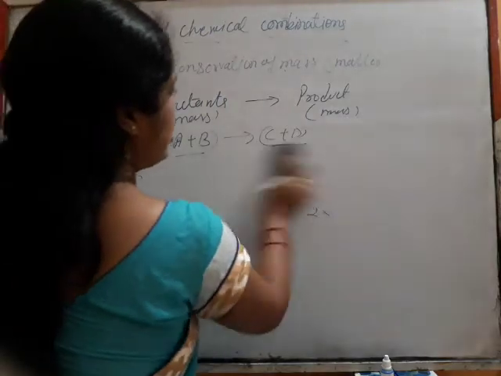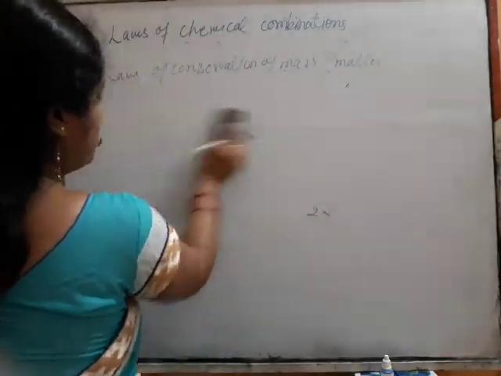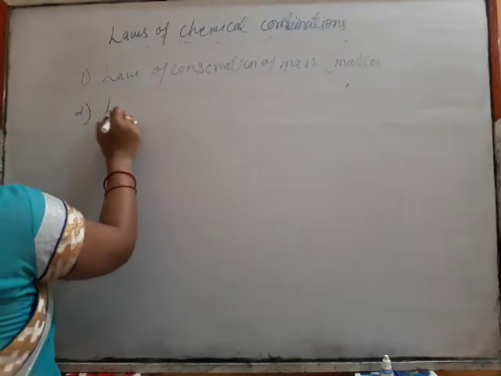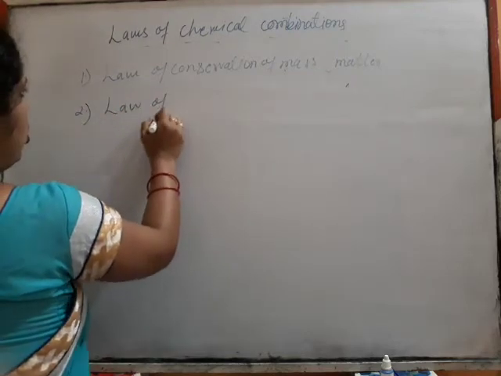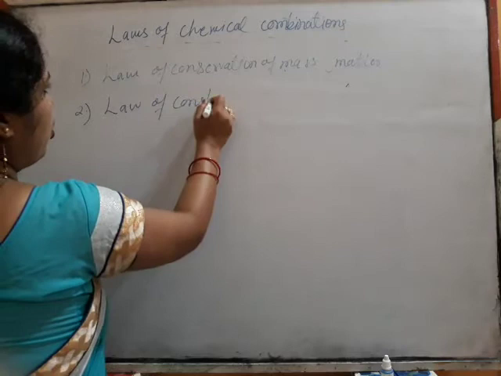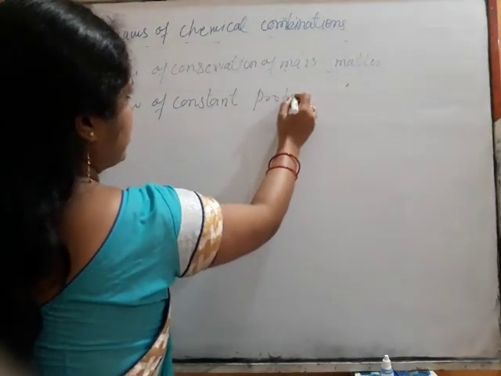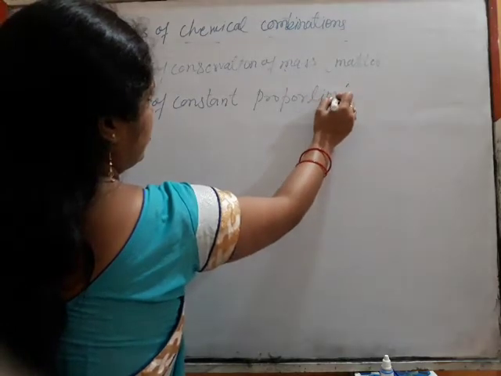Now let us discuss the law of constant proportion. Law of constant or definite proportion also you can say.